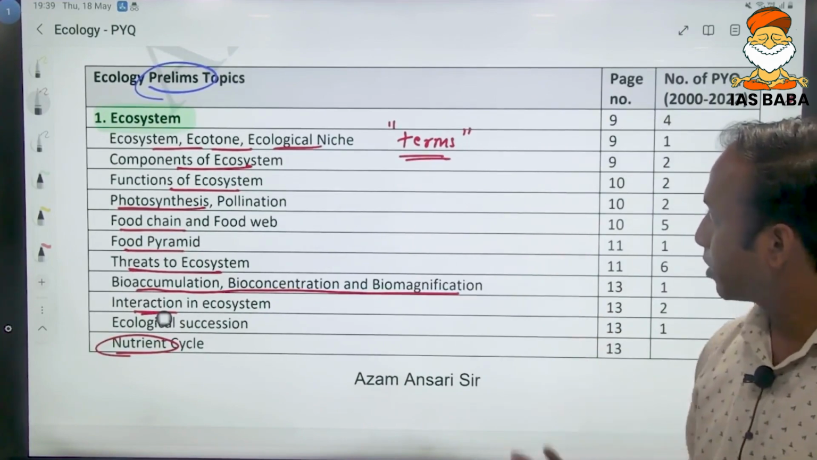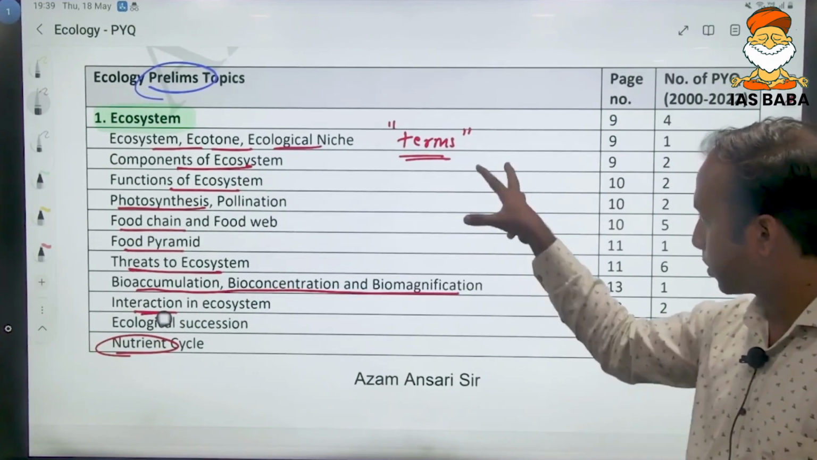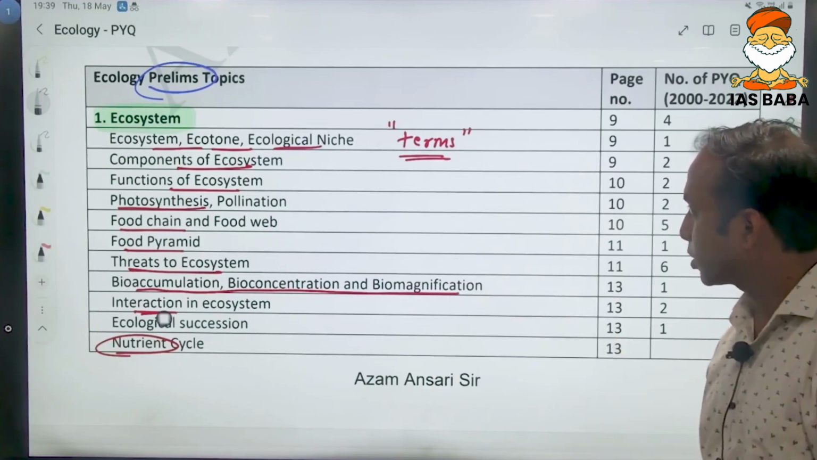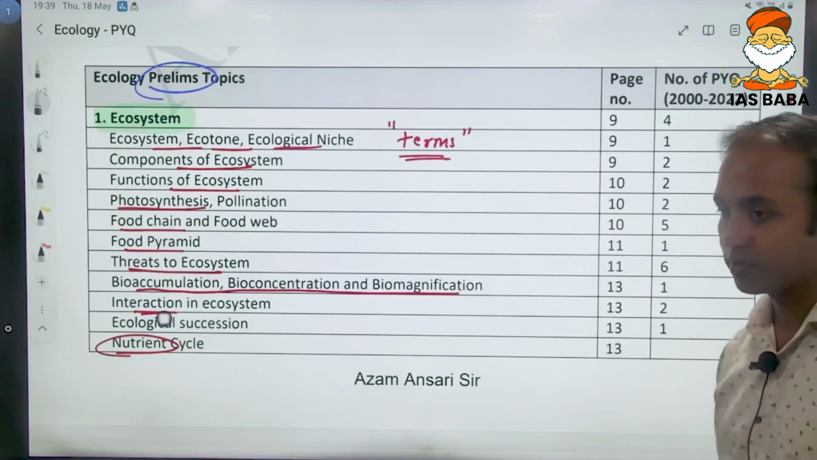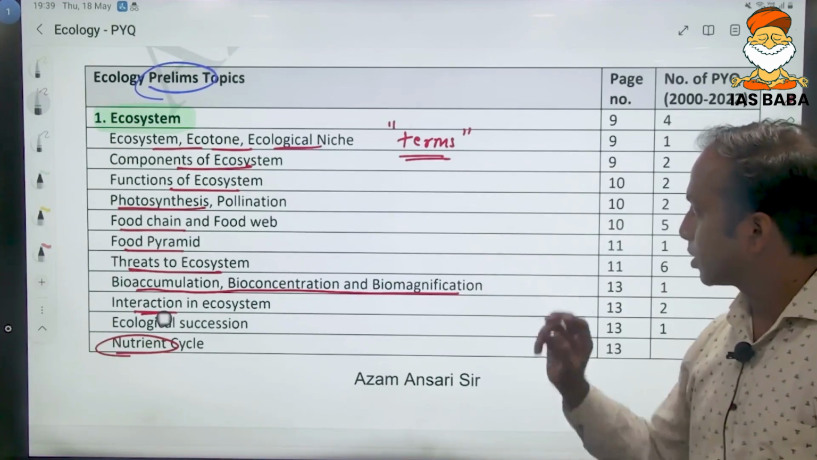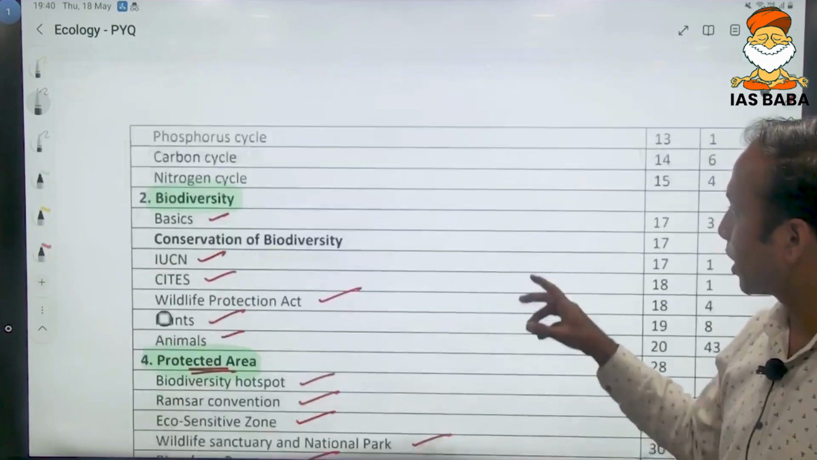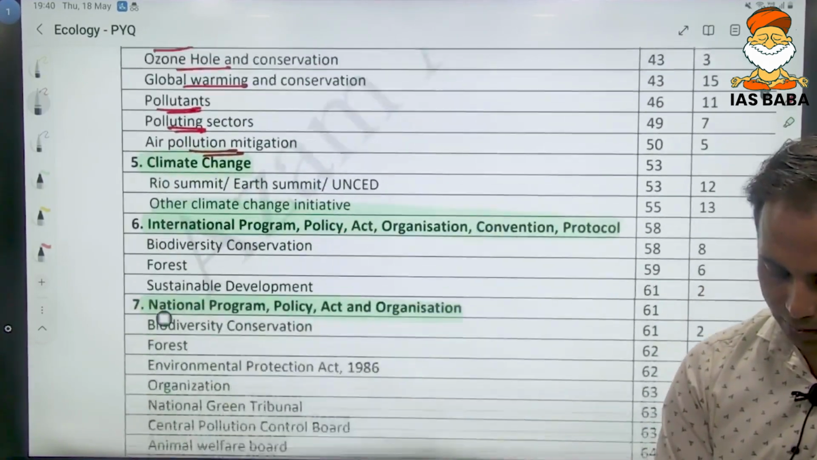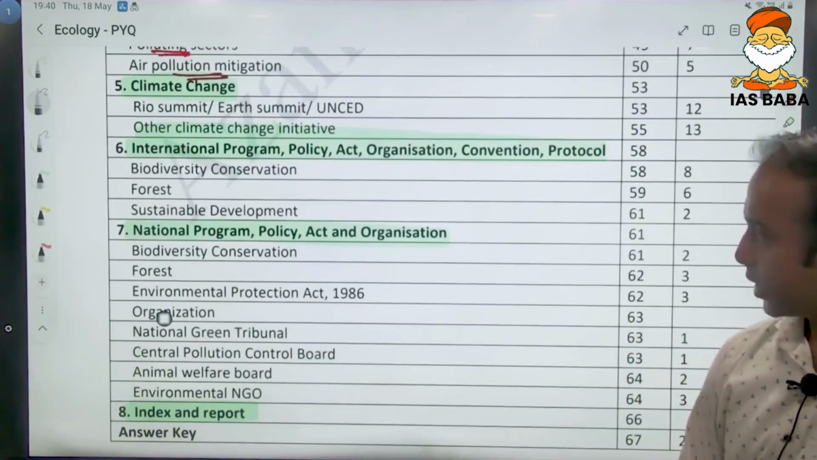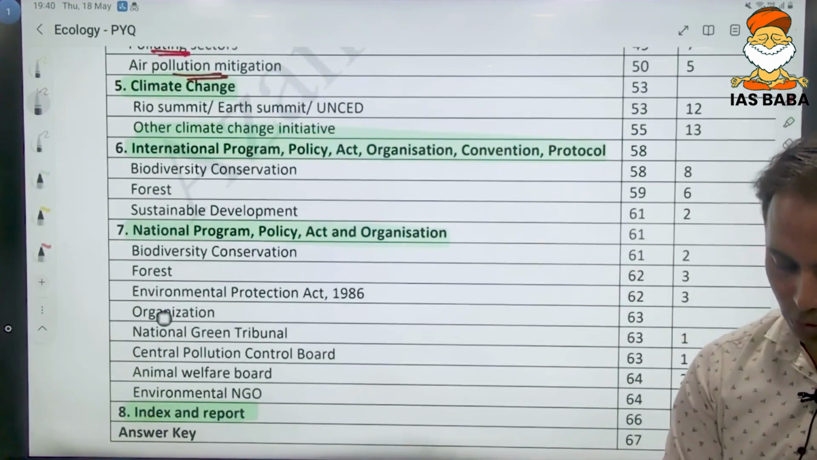If we look into the previous year's prelims question papers, from those we have derived the topics on which questions have been asked. Accordingly, the number of questions is also given. For example, you see the major topics like ecosystem, biodiversity, then you see protected areas, environmental threat, climate change, international policy, programs, acts, organizations, conventions, protocol.